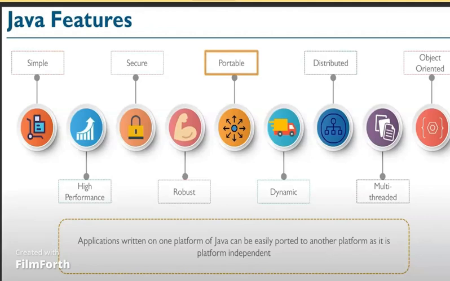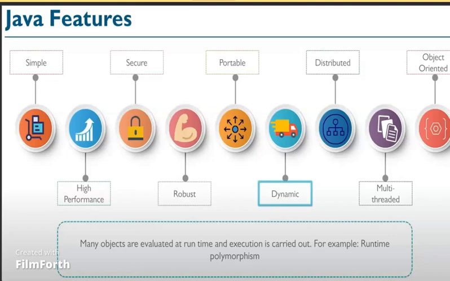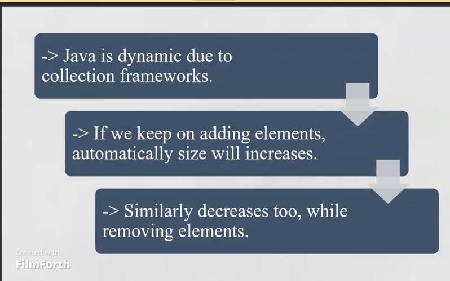Portable. Portable is nothing but applications written on one platform of Java can easily be ported to another platform, as it is a platform independent language. Dynamic. Many objects are evaluated at runtime and execution is carried out, for example runtime polymorphism. Java is dynamic due to the collection frameworks. If we keep on adding elements, automatically the size will increase, and similarly it decreases while removing elements.